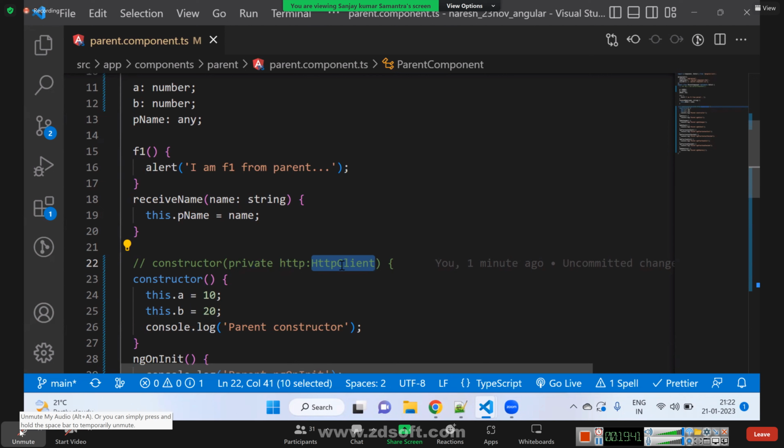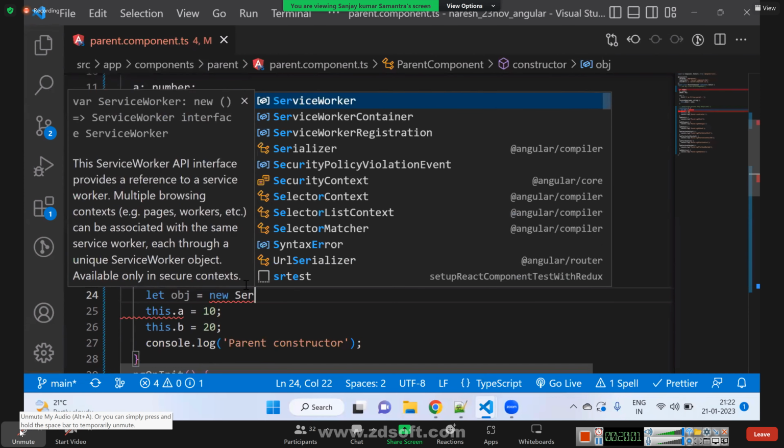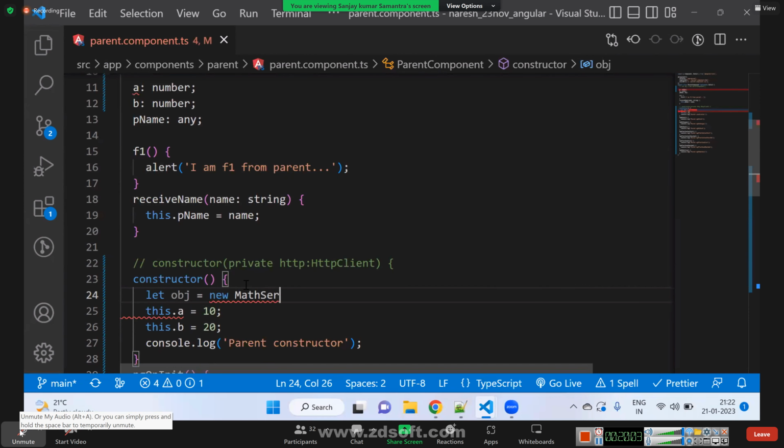Another way is, instead of creating the objects inside the class, we'll initiate the instances at the constructor level itself. No, we will never do that. We will never write let obj equal to new MathService. Suppose MathService is a service, we will never create an object like this.